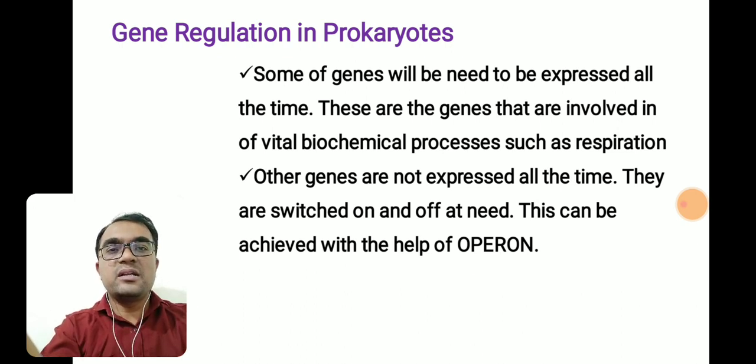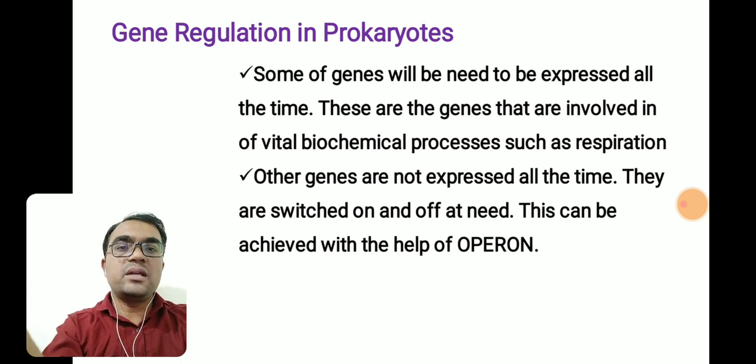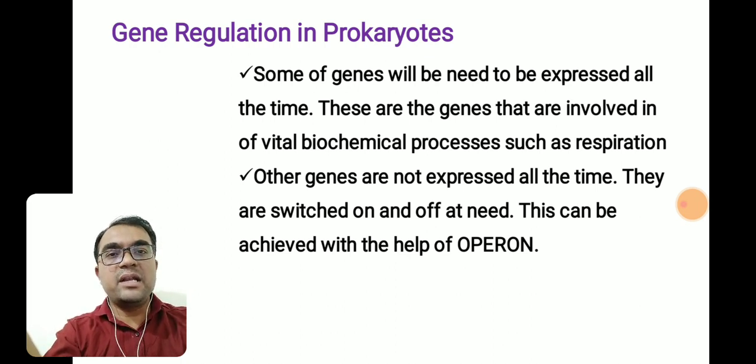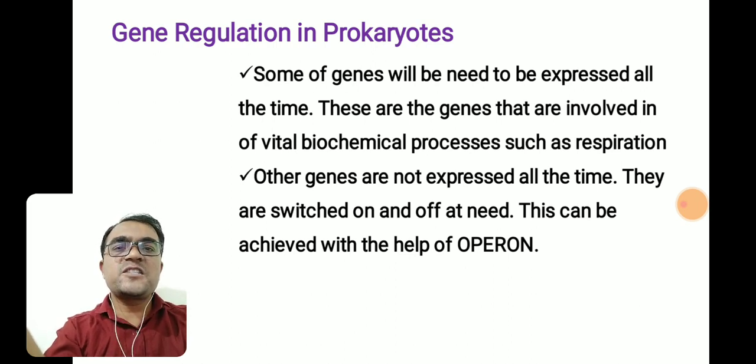Suppose a particular metabolic pathway is occurring in the bacterial cell. If that metabolic pathway is very important from the bacterial cell's point of view, then the genes involved in the synthesis of the enzymes required for that pathway are constantly expressed, isn't it? While the remaining genes express as per the need. We can see in the second point on this slide, all the genes are not expressed, while a few genes are expressed as per their need, isn't it? And this can be achieved.